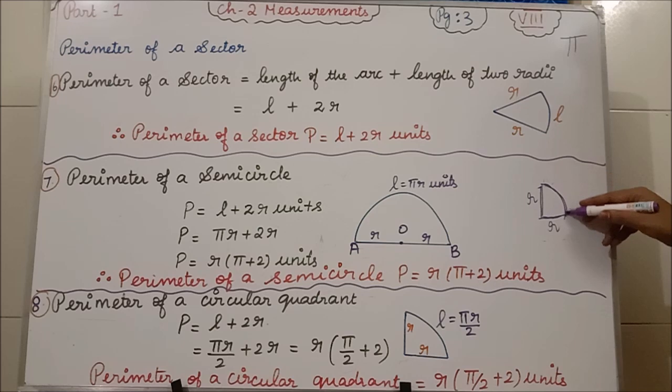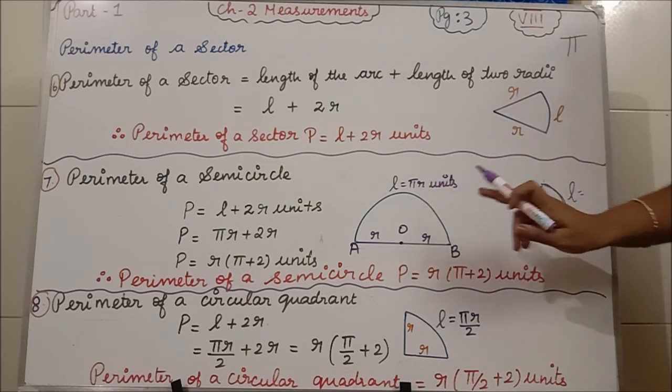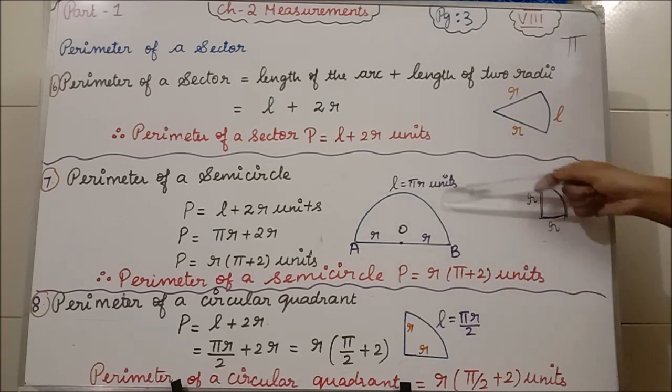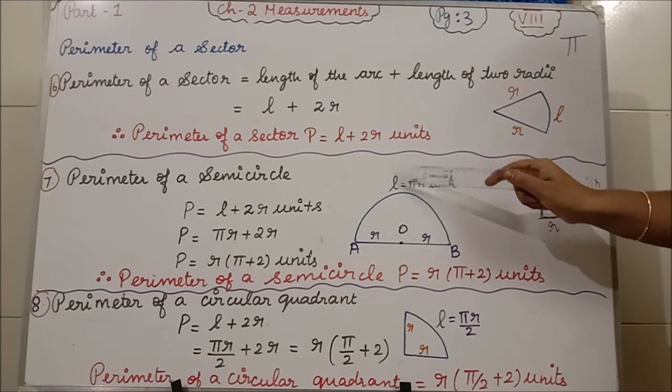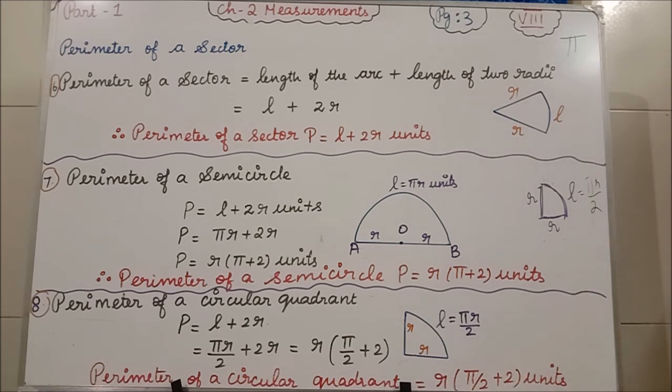So in the quadrant, this is the radius and this is the radius, and this is one arc. Arc means what I told you. From here to here in the full semicircle is pi r. But here we have only the half portion. So what do we have to write? Pi r by 2. Clear students? The full arc we say is pi r, and we are taking only half of it. So it is pi r by 2.